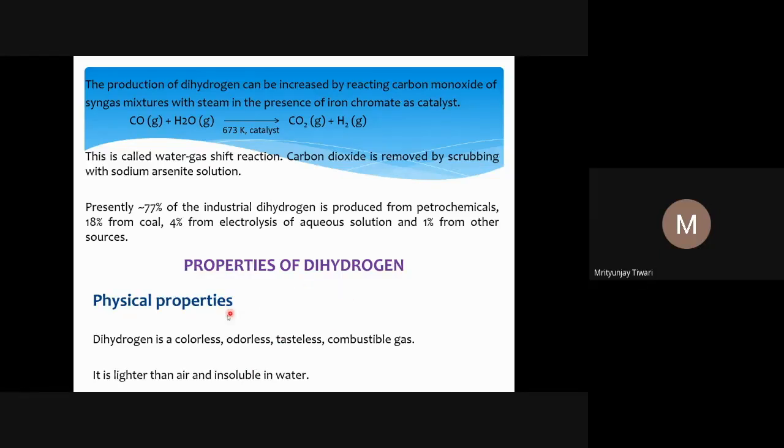The properties of hydrogen. When we talk about the physical properties, hydrogen is a colorless, odorless, tasteless, combustible gas. It is lighter than air and insoluble in water. Why is it lighter than air? Because air mostly contains nitrogen, around 78%, and then oxygen, a little more than 20%, and they are much heavier than hydrogen. Hydrogen is the lightest element, so it will certainly be lighter than air.